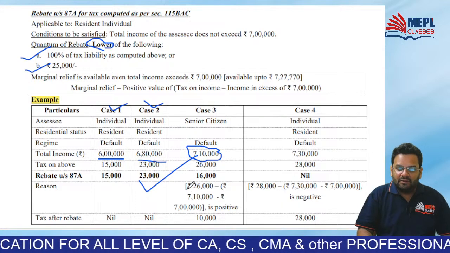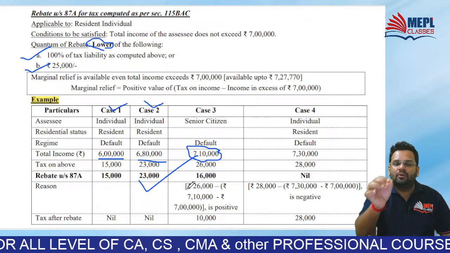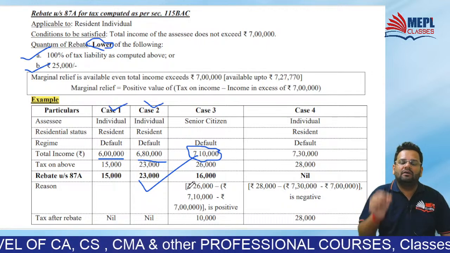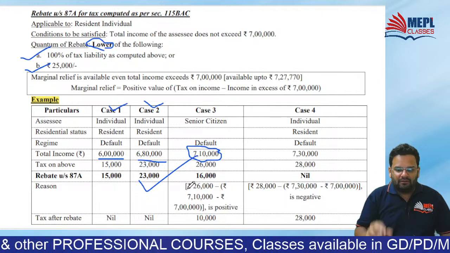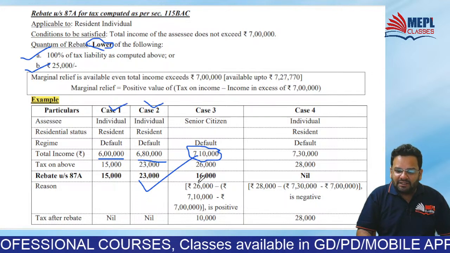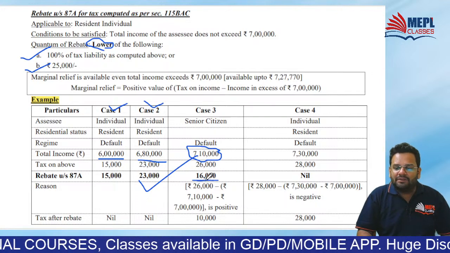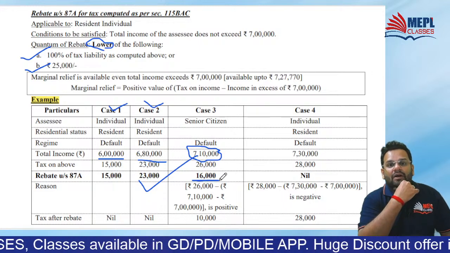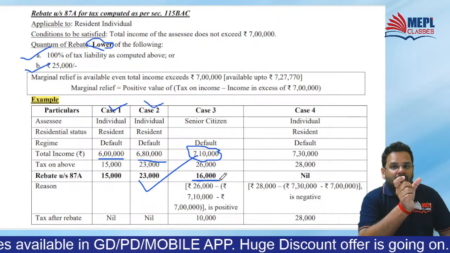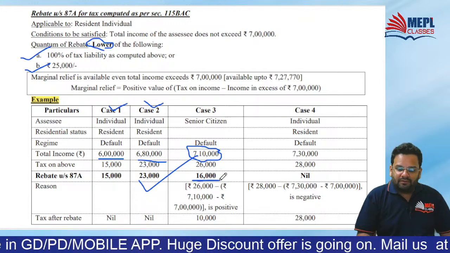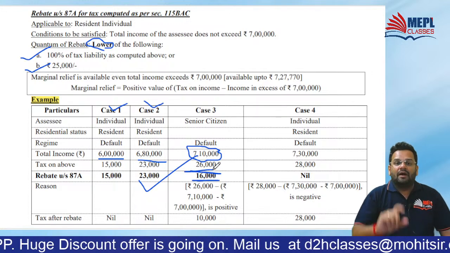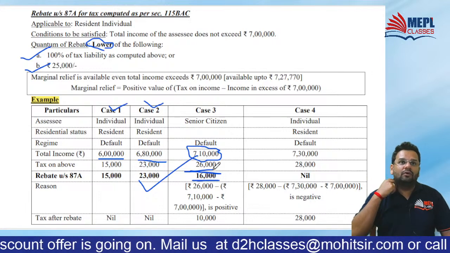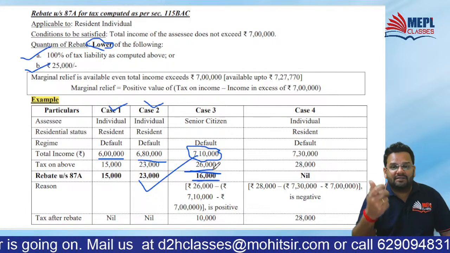So guys, you are going to get now a rebate. But rebate will be 16,000. Why will it be 16,000? Because tax was 26,000, and by how much did your total income exceed 7 lakh?